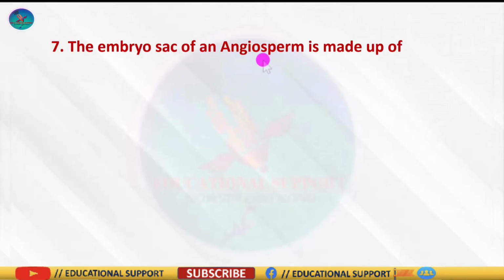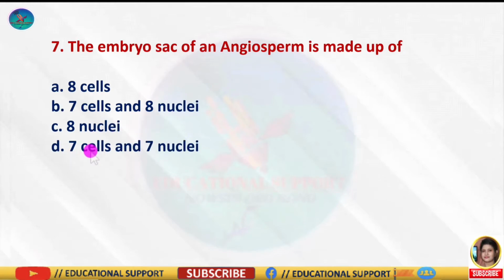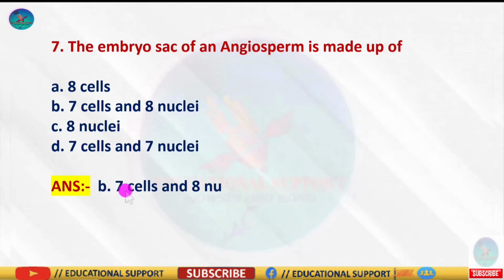Question number 7: the embryo sac of an angiosperm is made up of, and the options are 8 cells, 7 cells and 8 nuclei, 8 nuclei, and the last one is 7 cells and 7 nuclei. So the correct answer is option B, 7 cells and 8 nuclei. Because the embryo sac in an angiosperm is the female gametophyte; it contains 2 synergids, 1 egg cell, 3 antipodal cells and 1 secondary nucleus. So the correct answer is option B, 7 cells and 8 nuclei.